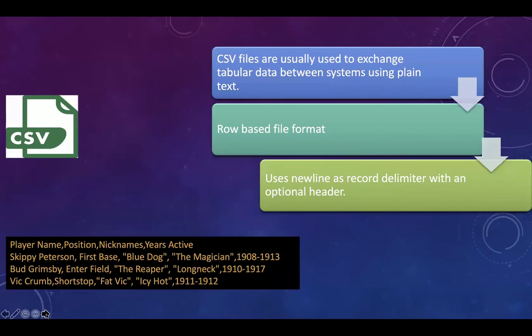So let us cover them one by one. CSV. CSV files are used to exchange tabular data between systems using plain text. It's a row-based file format. It uses newline as record delimiter with an optional header. So if we see here, the top row is a header, which implies the column names, and the rest of the 3 rows comprise the data, which are comma-separated values.